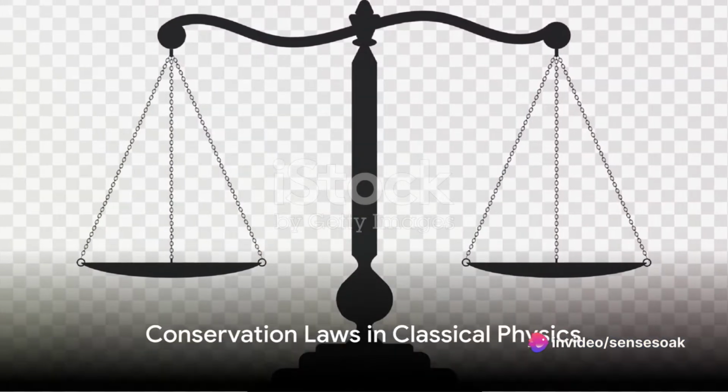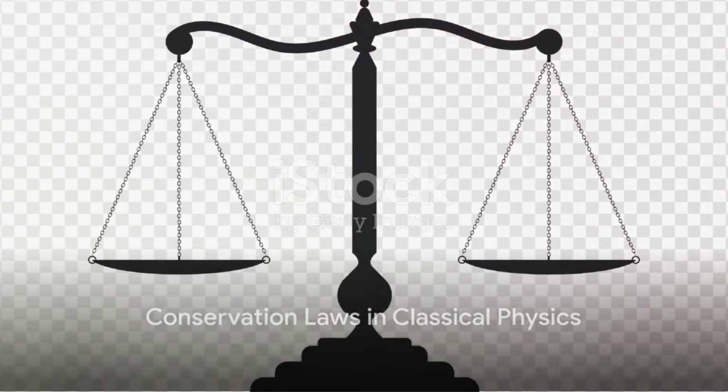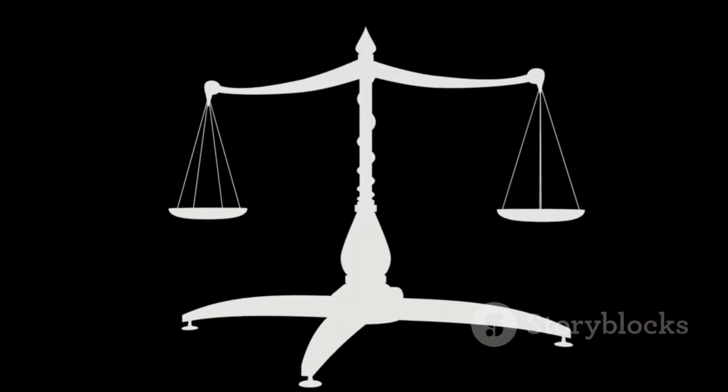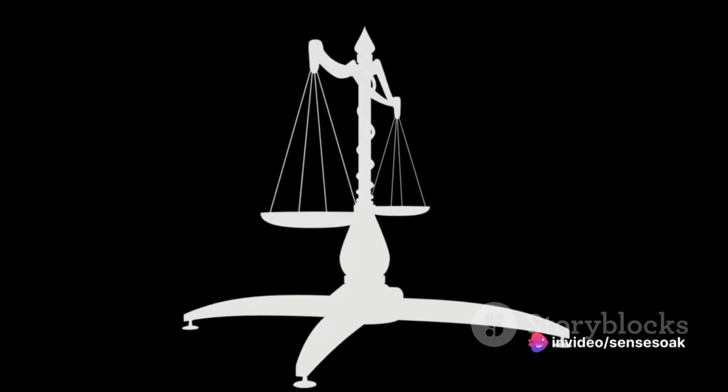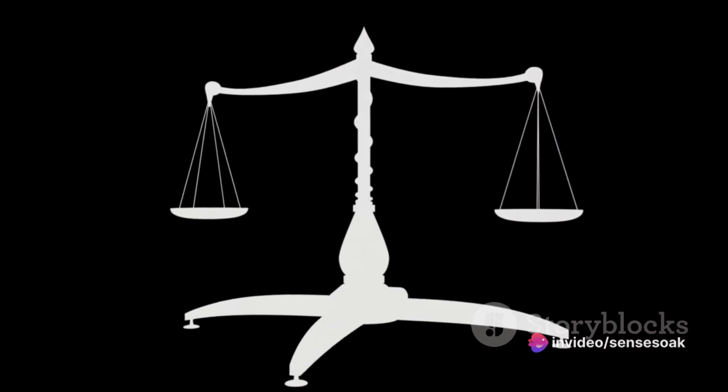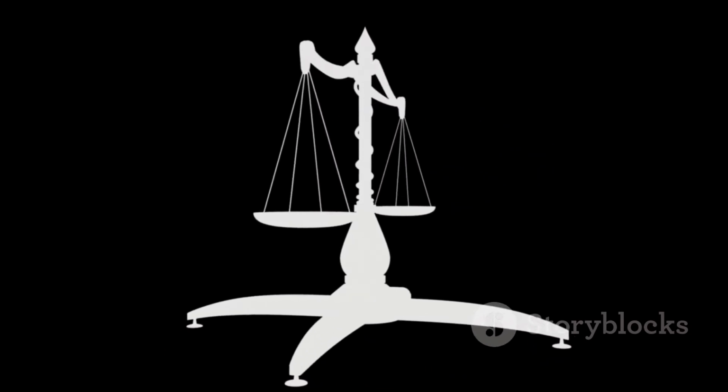Let's dive into the world of classical physics. Here, conservation laws govern energy, momentum, angular momentum, mass, and electric charge. But what does that mean? It means that in any isolated system, the total amount of these quantities remains constant. They can change form, they can move around, but their total amount never changes.